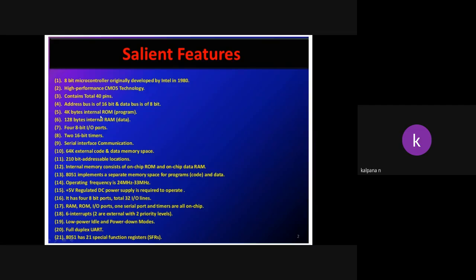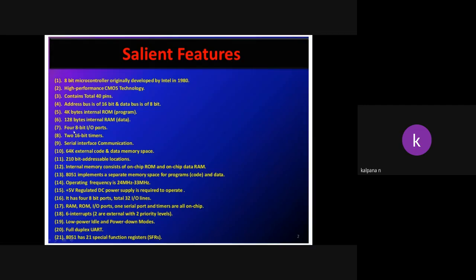Next, ROM, 4 kilobytes. The total memory is divided into two types, ROM and RAM. ROM is 4 kilobytes of internal ROM for storage of program memory, and for storage of data, 128 bytes of internal RAM is used. This is very important: the RAM size of 8051 is 128 bytes, and the ROM size of 8051 is 4 kilobytes.